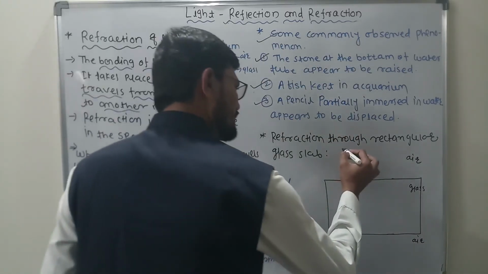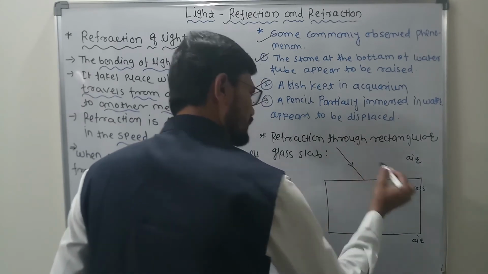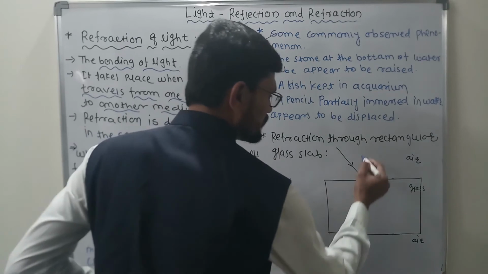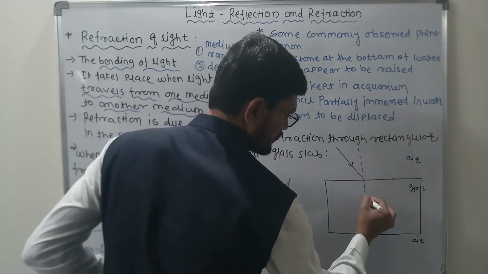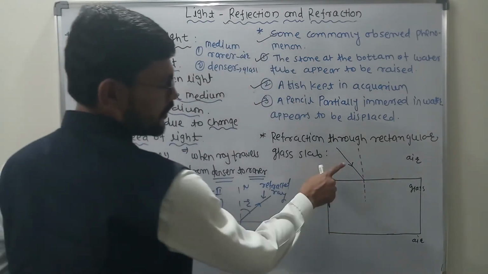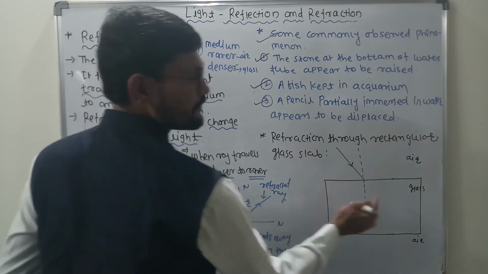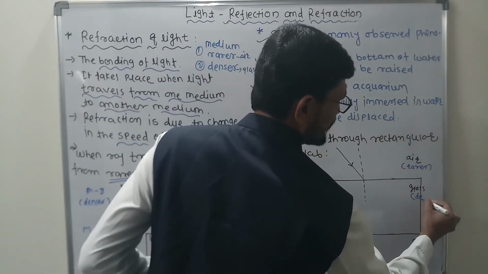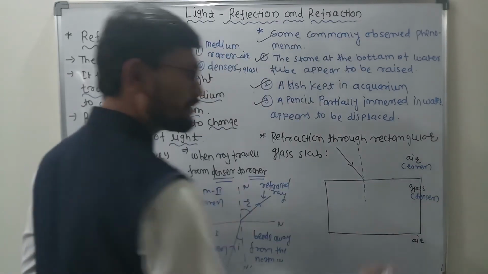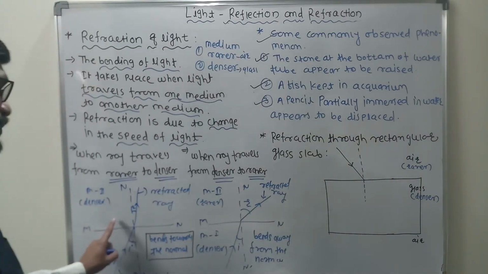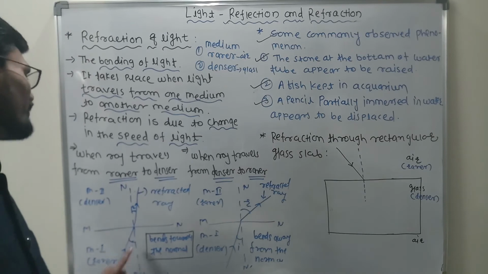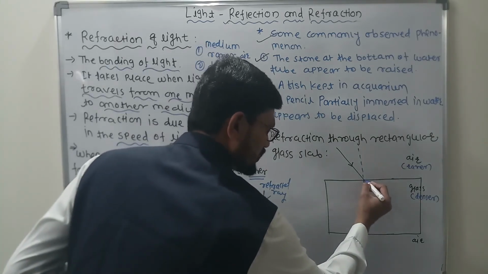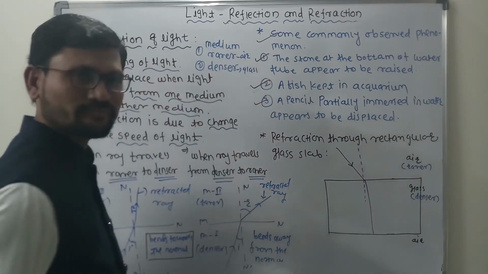Now light is incident. This is called the incident ray. Here we must draw the normal, because the normal is always perpendicular to the interface. Now light is coming from the rarer to the denser. This air is the rarer medium and this glass is the denser medium. As per the property we have seen, when light travels from the rarer to the denser, it bends toward the normal, and it travels like that.